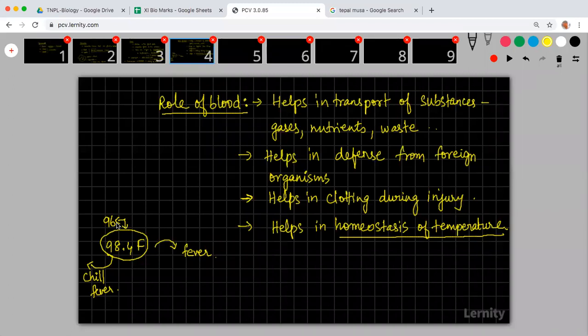When you're running fast, your heart is pumping lots of blood. So in your arteries and veins, lots of blood is getting circulated. That will increase the amount of glucose going to your body, which will liberate lots of heat, and that will cause sweating. That is why when you're running constantly, you're sweating a lot.